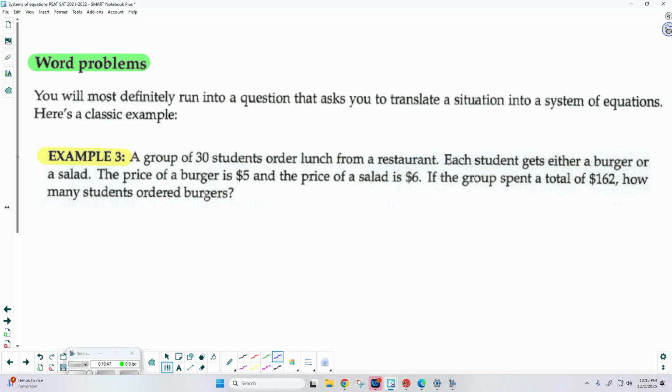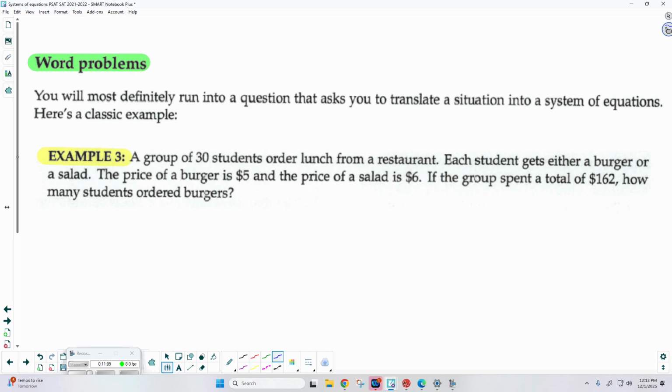Okay, so a group of 30 students ordered lunch from a restaurant. Each student gets either a burger or a salad. The price of a burger is $5 and the price of a salad is $6. If the group spent a total of $162, how many students ordered burgers? So it's not enough to solve the system. We've got to write the system before we go ahead and solve it.